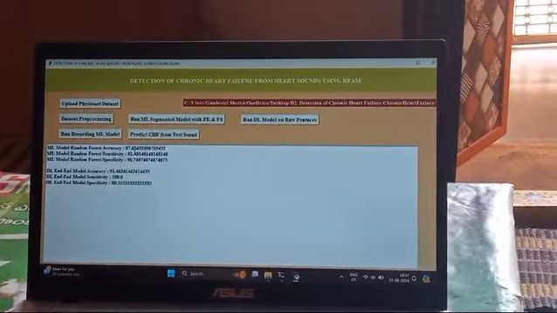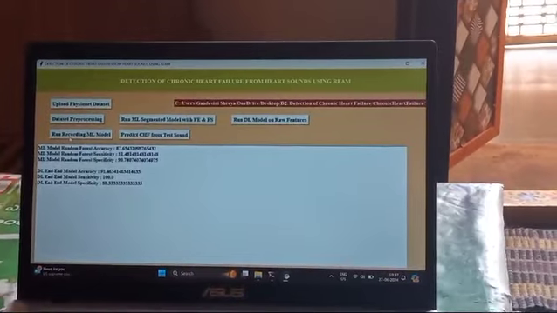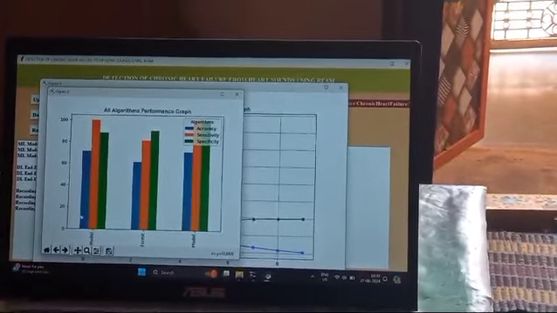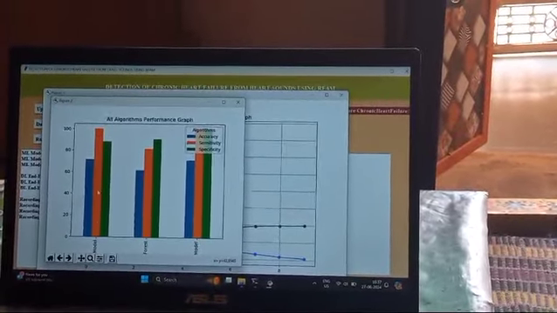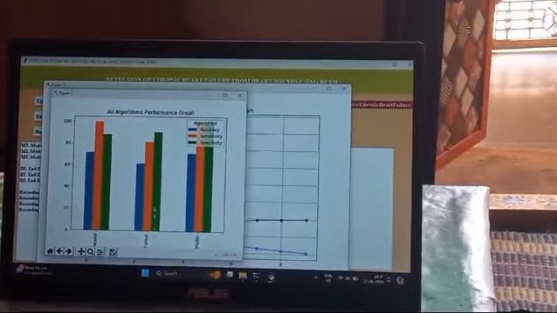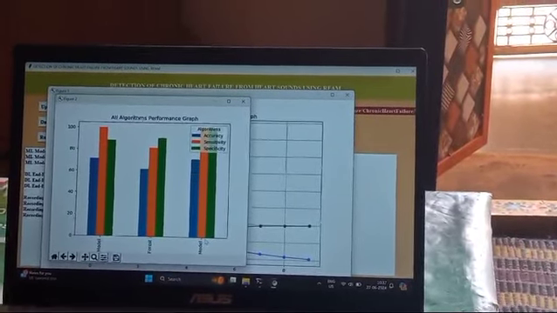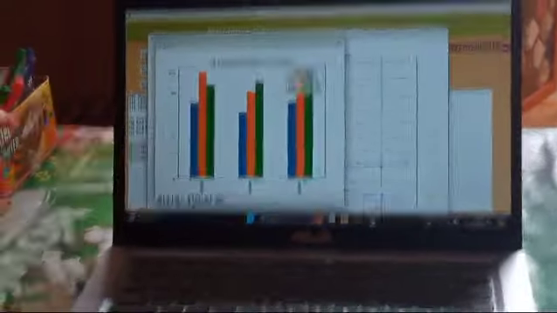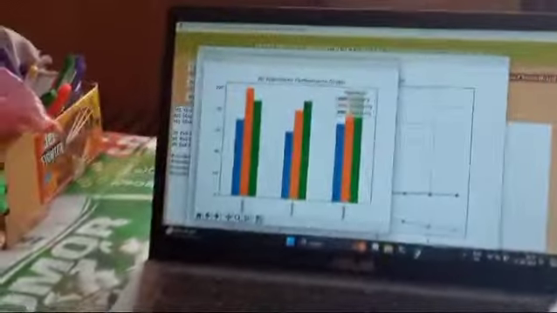One more feature is the combination of ML and DL algorithms. In this graph it shows clearly the results using only the ML algorithm, only the DL algorithm, and the combination of ML and DL. You can see more accuracy, sensitivity, and specificity in the combination.